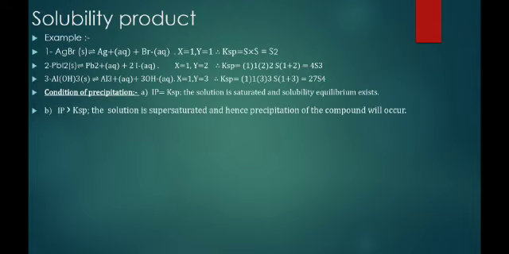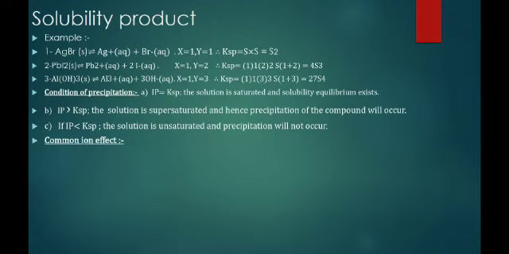Second condition, if the ionic product is greater than the solubility product, then the solution is supersaturated and we get the precipitate. Third condition, when the ionic product is less than the solubility product, then the solution is what? Unsaturated and we do not get the precipitate. So only one condition is there for precipitation, when the ionic product is greater than the solubility product.